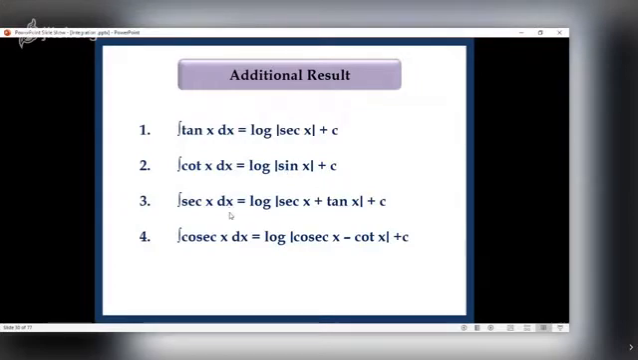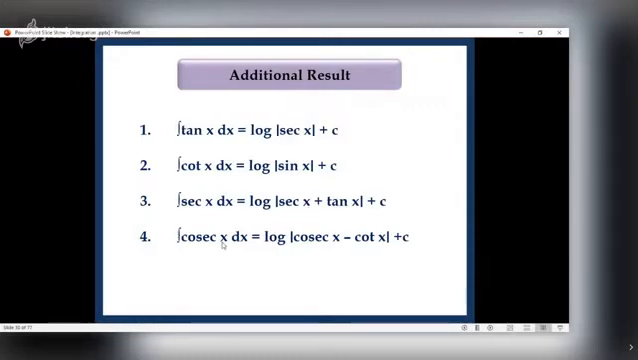Integral of sec x is log of mod of sec x plus tan x plus c. Using trigonometry, we can prove that sec x plus tan x is what? Tan of pi by 4 plus x by 2. So I can say that integral of sec x is log of mod of tan of pi by 4 plus x by 2.